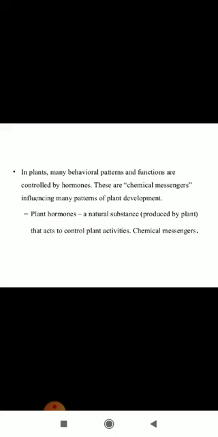Now there is a difference between a plant hormone and plant growth regulators. In literature you will find both plant growth regulators and plant hormones, but there is a difference. Plant hormones are only the naturally occurring hormones, which are produced by the plant.